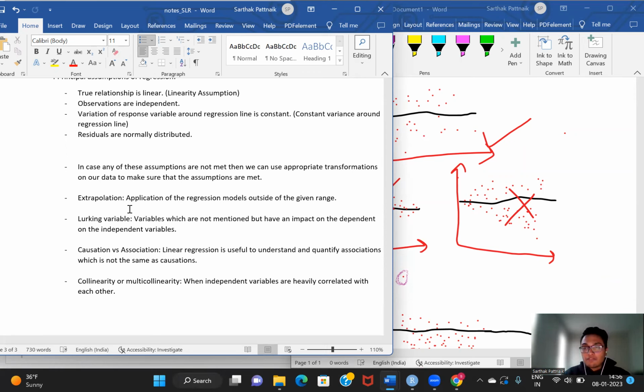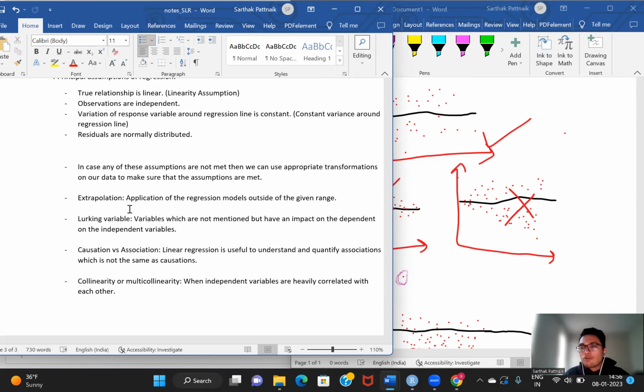The next concept is of a lurking variable. Now, lurking variables are basically variables that are not taken into consideration when we are building the model, but they are hidden variables that might have an impact on the dependent or independent variables. A very good example of that is when we talked about our CEO salary example, we saw that the independent variables were height and age, and those were having an impact on salary.